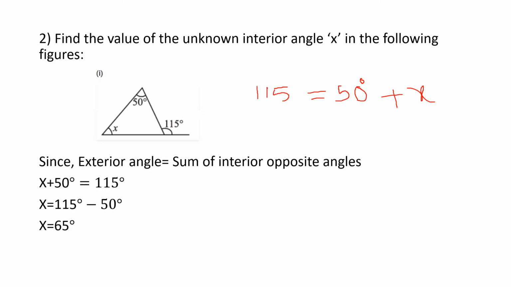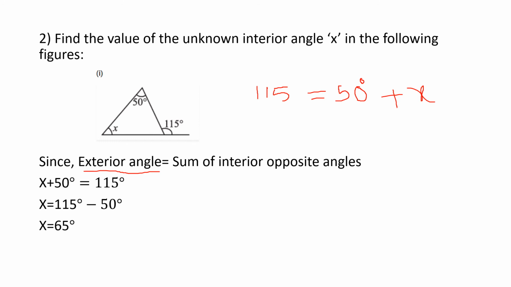Look here. Since the exterior angle is equal to the sum of interior opposite angles, I have written the exterior angle first. Anyway you can solve it. Here I have written exterior angle is equal to the sum of interior angles, or you can write the sum of interior angles is equal to the exterior angle. Both are correct, no problem. The meaning is the same. So here x plus 50 is equal to 115. Then solve for x.